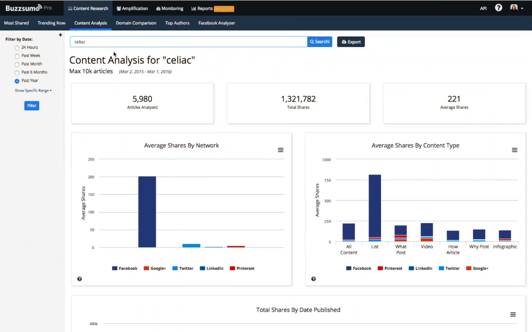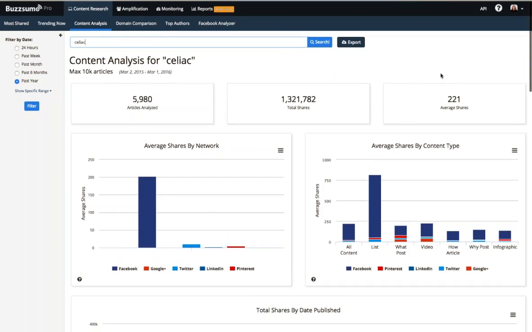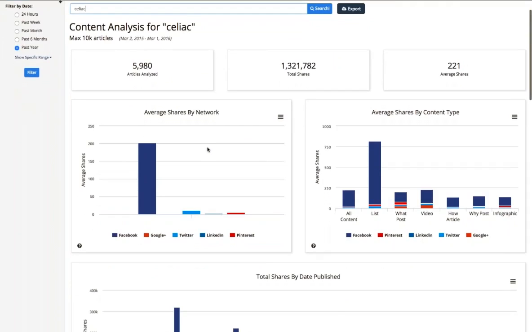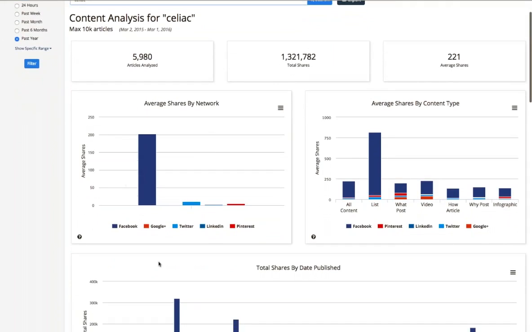Now, you can also do content analysis reports for domains or from a combination of domains and topics. By default, we're looking at a year's worth of content. And in this case, we've analyzed almost 6,000 articles, and those articles got an average of 221 shares. That's a helpful benchmark to have if you're creating content in this area. We also show you average shares by network. So what you see here is that this search term performs best on Facebook.